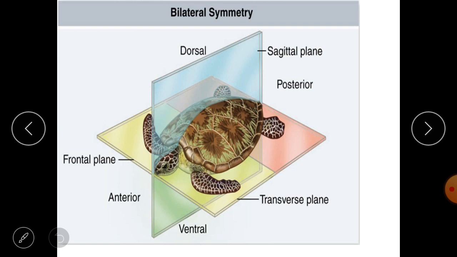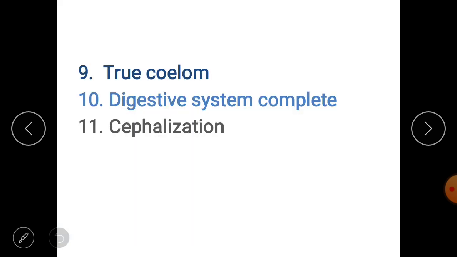Our right side of the body is an exact mirror image of the left side, right? So that's why all the chordates have a bilaterally symmetrical body. Isn't that right? Okay.